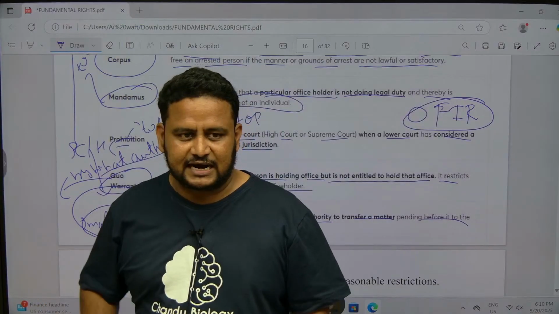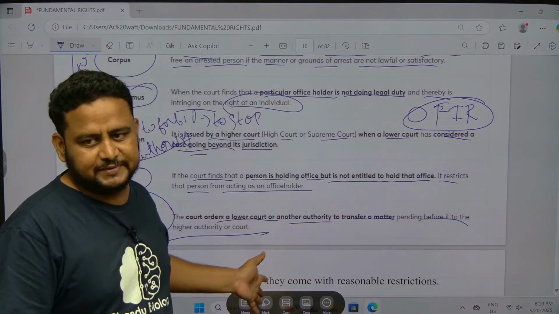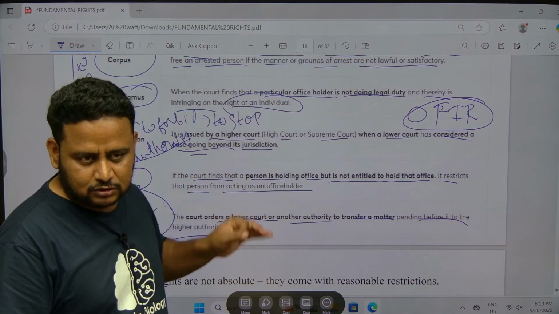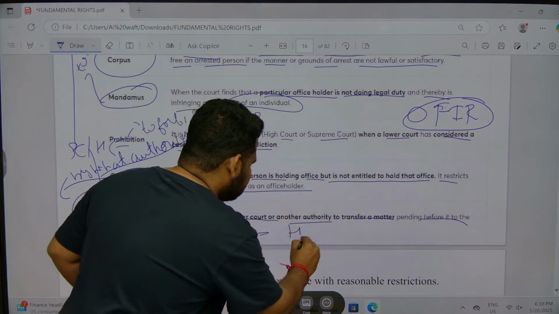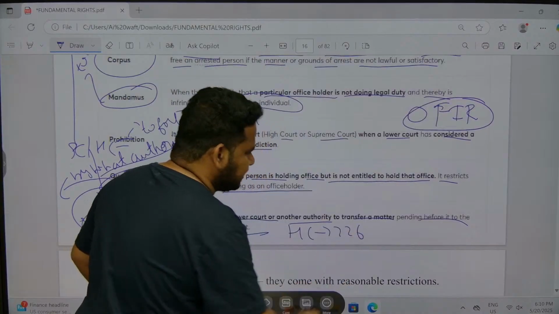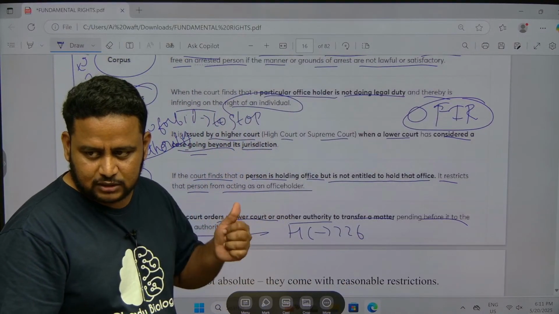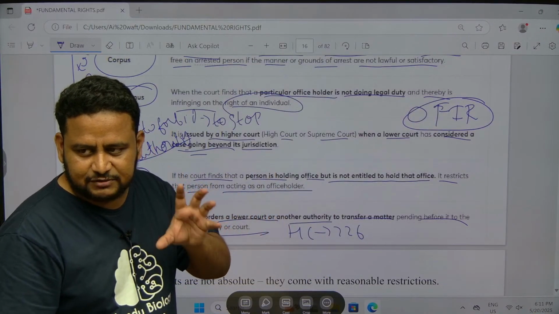Very important. That is under Article 32. This is about what? These are all the constitutional remedies. What are the constitutional remedies? These are 5 writs issued by what? Supreme Court and High Court. Supreme Court under Article 32. High Court under Article 226. Okay, 226. So right to constitutional remedies under Article 32 by Supreme Court, 226 by High Court. It issues remedies. Constitutional remedies is given by 5 writs.